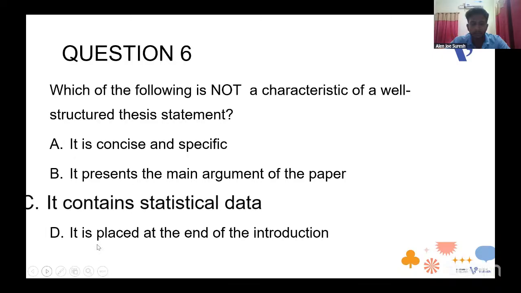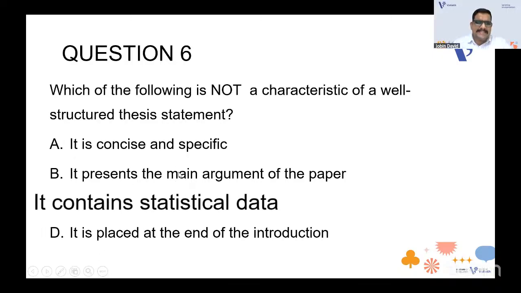It's actually C, because it contains statistical data. In a thesis statement, we don't actually have statistical data. And it is placed at the end of the introduction, which means it is towards the end, not towards the front or the beginning of the introduction. So containing statistical data is not a characteristic of a well-structured thesis statement. Those who got the right answer, well and good, but those who got the wrong answer, no worries, learn it.